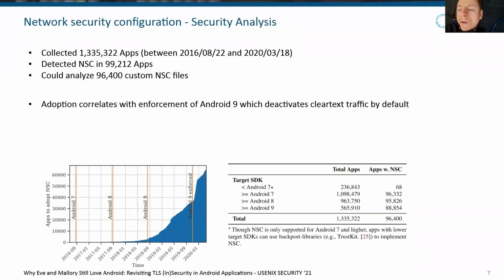For network security configuration, we wanted to assess the prevalence in Android apps. Therefore, we collected 103 million applications and detected NSC to be in use in 99,212 applications. Of these, we could analyze 96,400 custom NSC files. As for the adoption, we see from the statistics that it correlates with the enforcement of Android 9, which deactivates clear text traffic by default in Android.